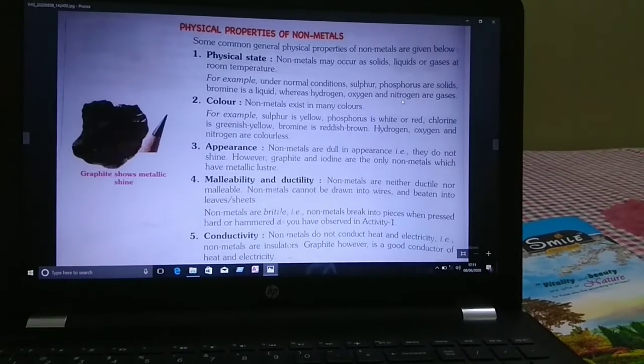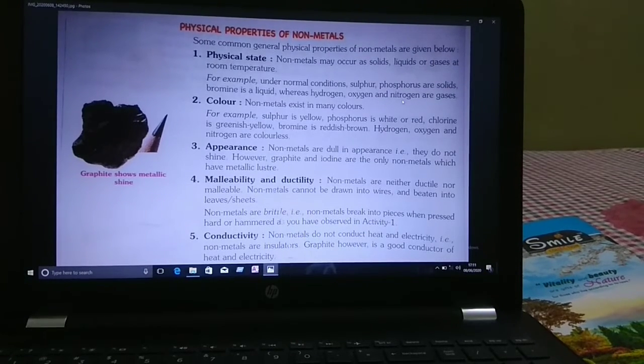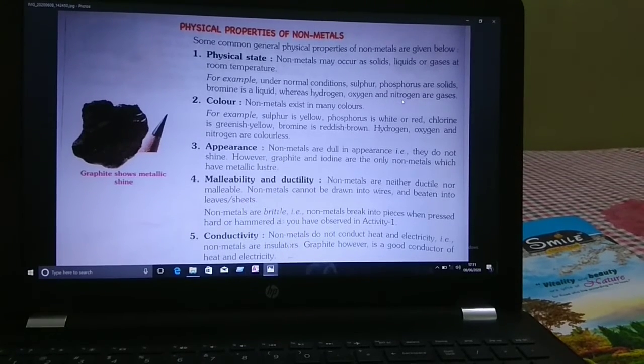Next is the physical properties of non-metals. Physical state of non-metals: if you compare with the metals, non-metals may occur as solids, liquids or gases at room temperature. But in the metals, at room temperature, only mercury exists as a liquid.